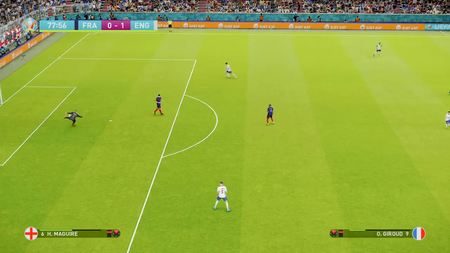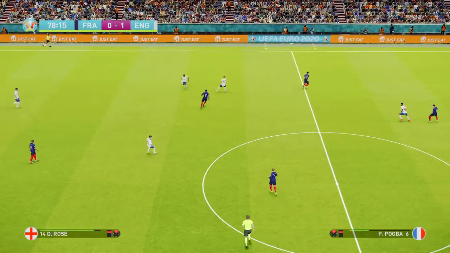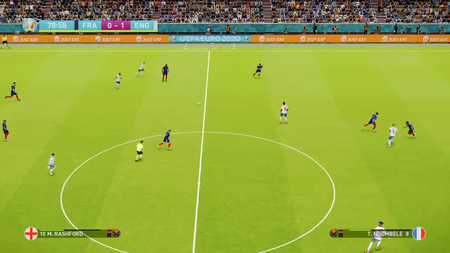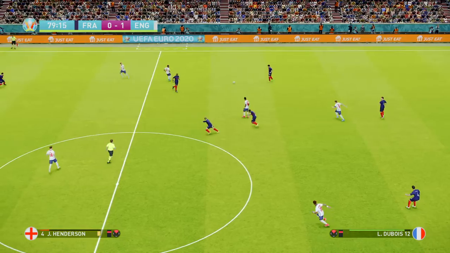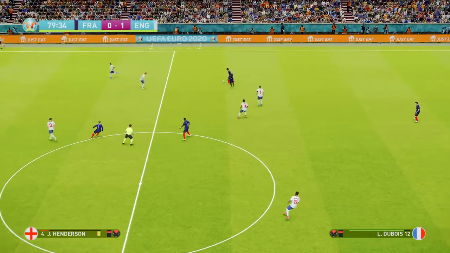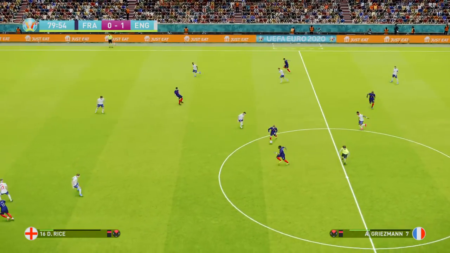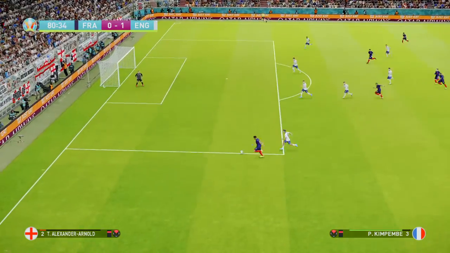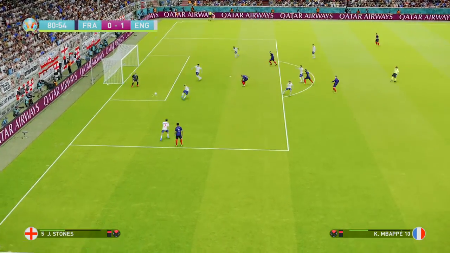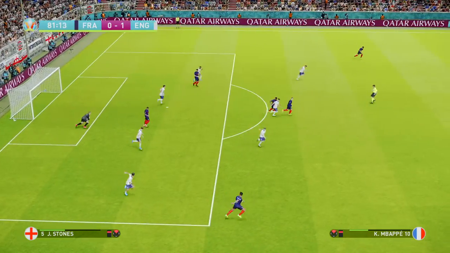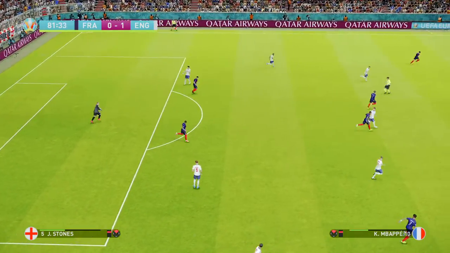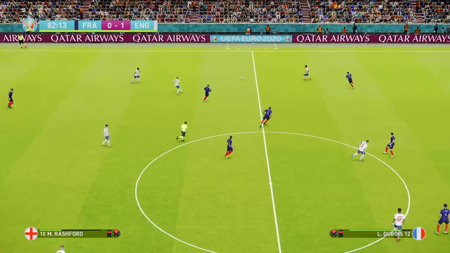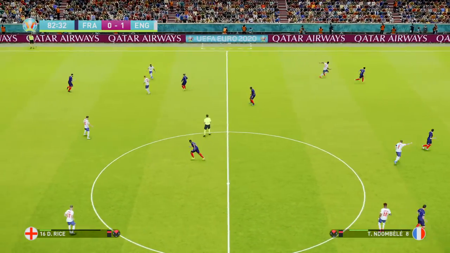Will they counter? Or will they just try and keep possession here, England? It's Danny Rose again. Danny Rose? Come on. Update yourself, please. Dubois for France. Substitutions have been made. Griezmann. Tanguy Ndombele. That's a lovely ball. Kimpembe. The cross is blocked and goes harmlessly through to Jordan Pickford. England are around 8 virtual minutes away from a semi-final spot here.